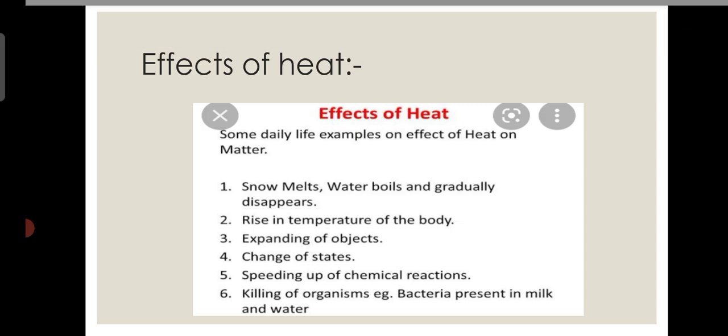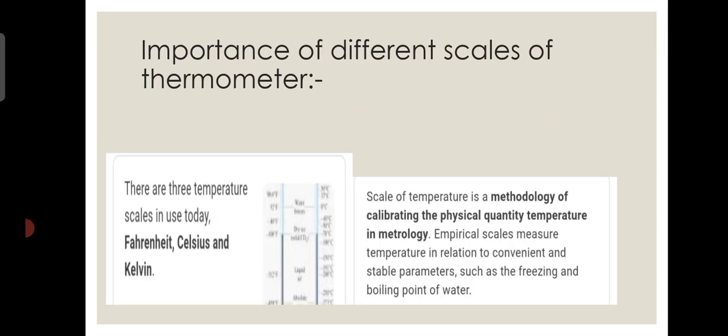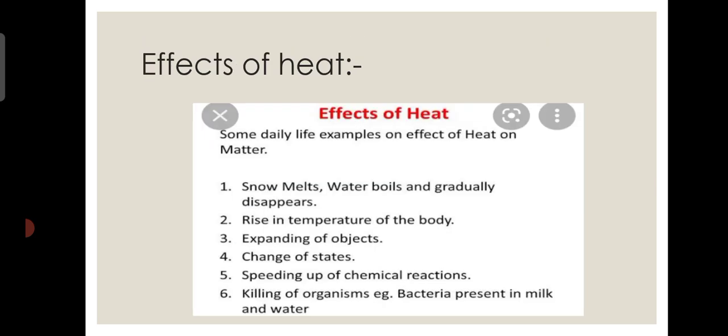Next we can see the importance of different scales of thermometer. There are three scales of thermometer like Fahrenheit, Celsius and Kelvin. Scales of thermometer is a methodology for calibrating the physical quantity temperature in meteorology. Empirical scales measure the temperature in relation to convenient and stable parameters such as the freezing and boiling point of water.